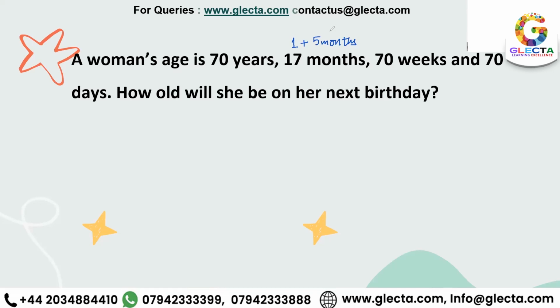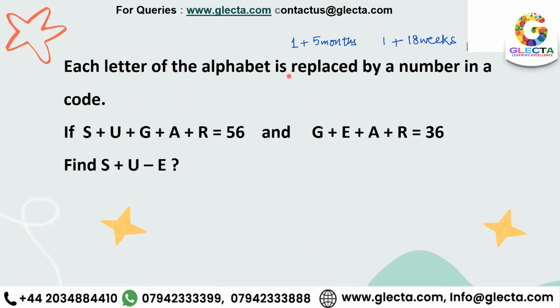So on her next birthday, she's going to be 73. One second. You forgot about adding the months and weeks, no? You are doing 73 already. You're getting 70 weeks. That's 52 weeks plus 18 weeks, right? So that means 1 year plus 18 weeks. Isn't it? When you do it.